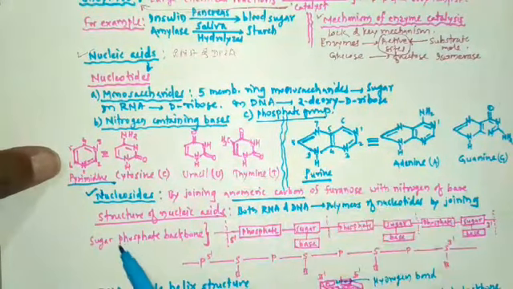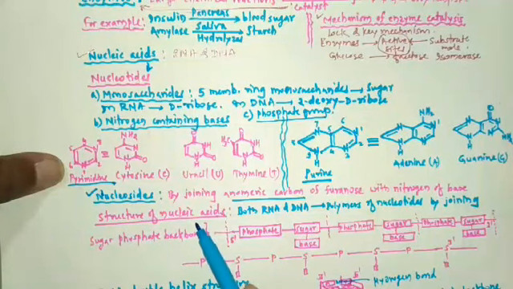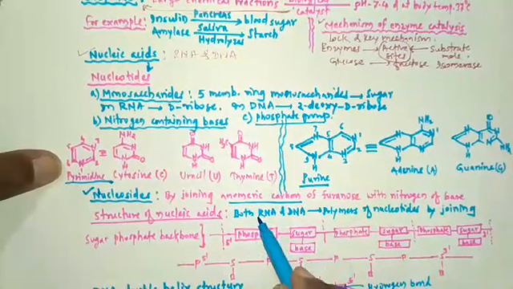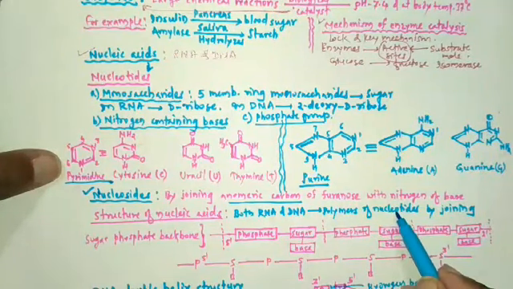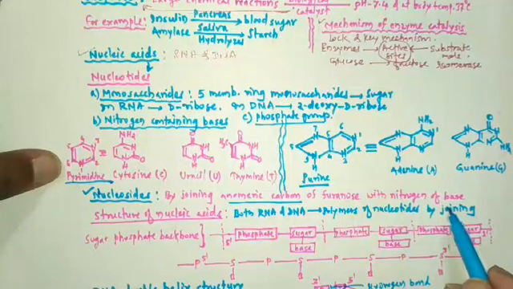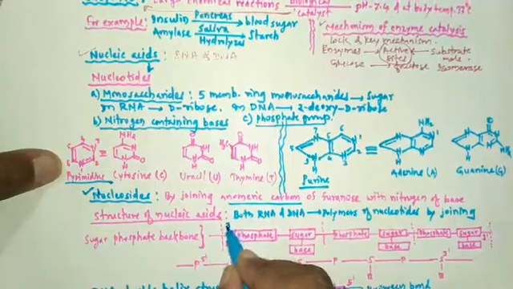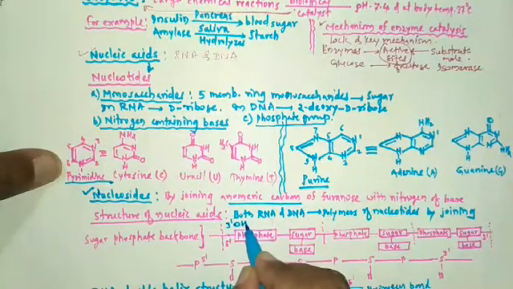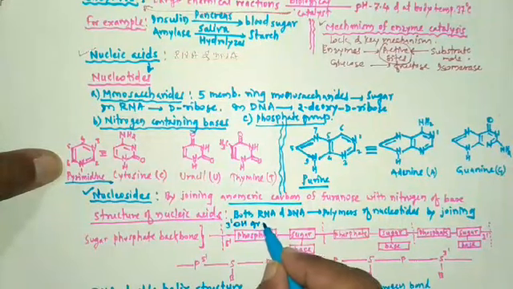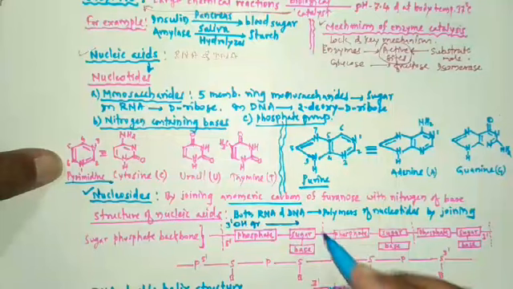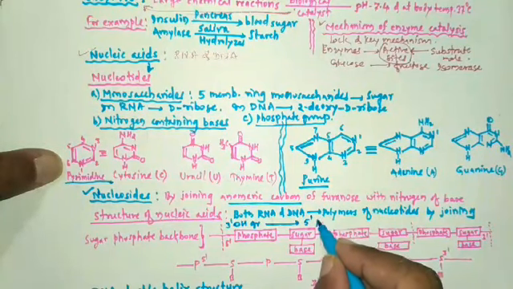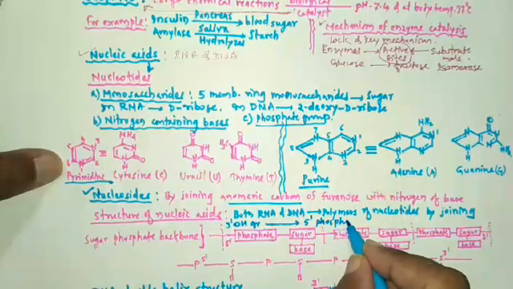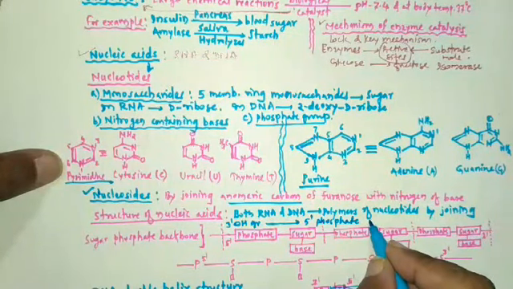So let's study the structure of nucleic acids. So both RNA and DNA, they are the polymers of nucleotides, formed by joining the 3-OH group of one nucleotide with the 5-phosphate of another nucleotide.